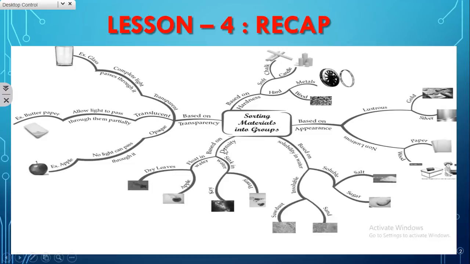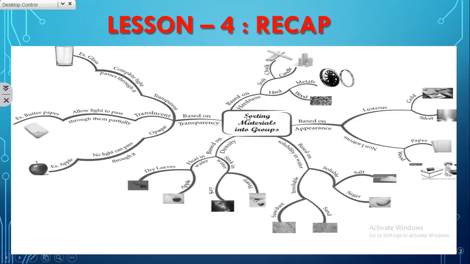Under flotation, we have seen that based on density, certain objects may float and others sink in water. It floats due to less density than water and it sinks due to more density than water. Example for a floating object is dry leaves, and for a sinking object, it is a key.